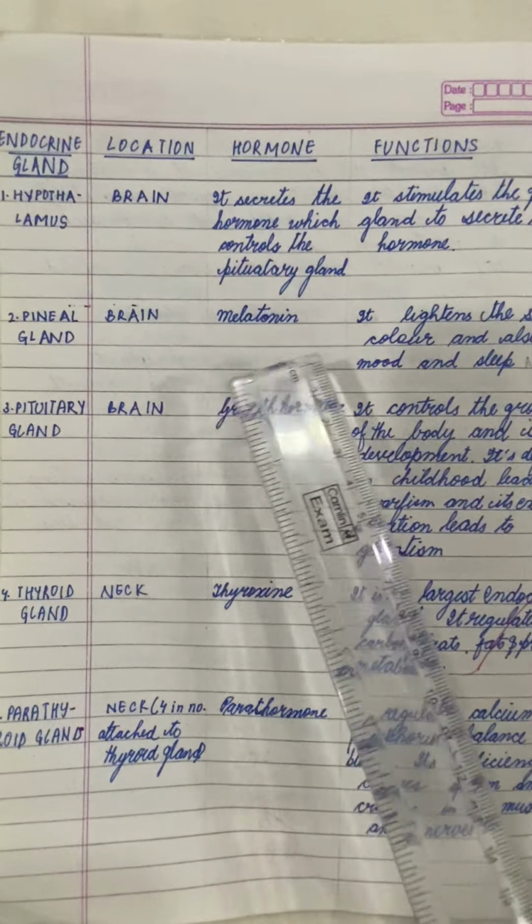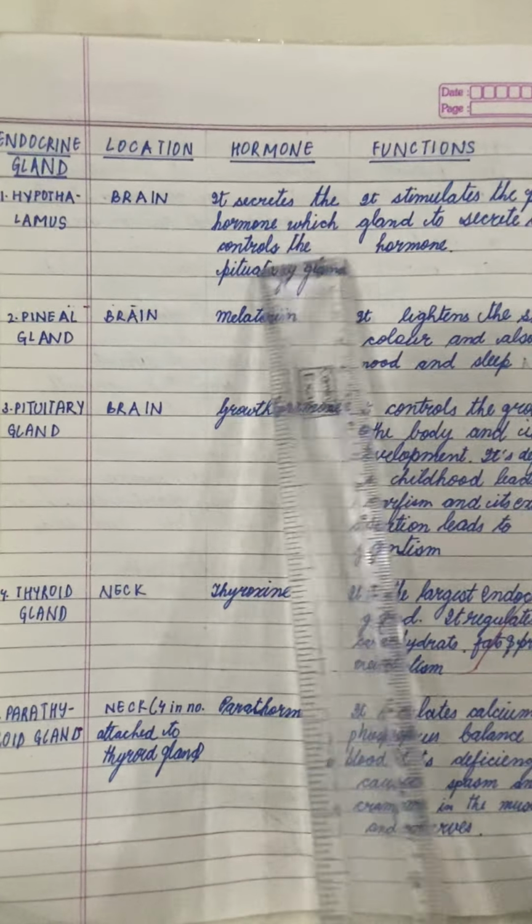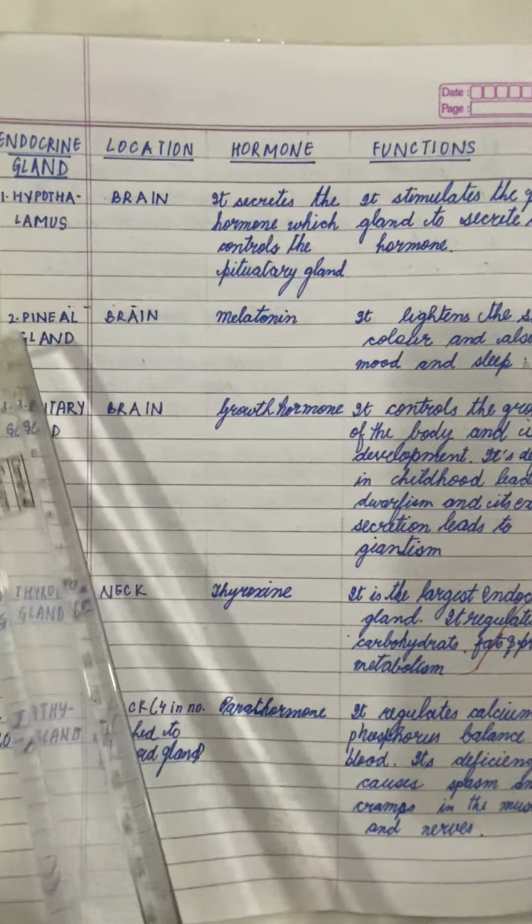So the human endocrine glands, first of all is hypothalamus. So we start from the top, that is the brain. The location is that it is present in the brain. And the hormone is that it secretes the hormone which controls the pituitary gland. And what is the function? It stimulates the pituitary gland to secrete the hormones. So the pituitary gland's hormones are controlled by the hypothalamus.